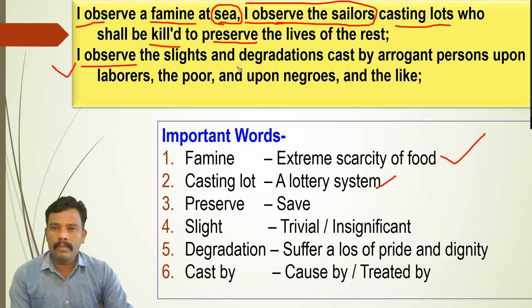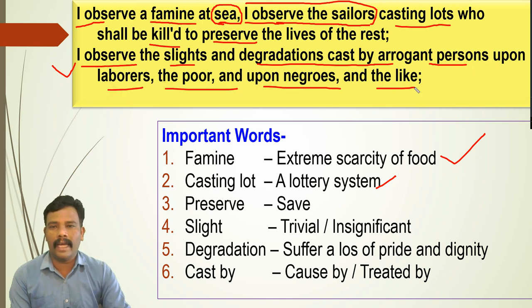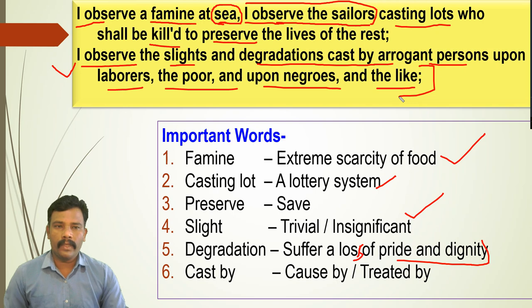Now what is there? I observe the slights and degradations caused by arrogant persons upon laborers, the poor, upon Negroes, and the like. Slights means what? Trivial, insignificant. And suffer a loss of pride and dignity, with double S in suffer. So no dignity is there. Now you can understand this particular line in context. Slights and degradations are there. Slights means insignificant life, and people are living such kind of life.